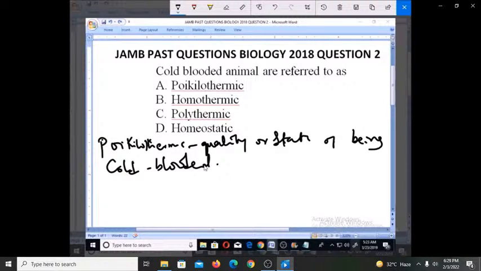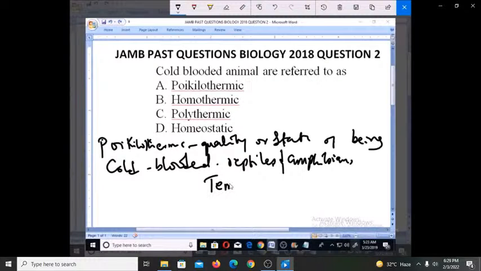So that is what poikilothermic is, and it is usually found in animals such as reptiles and amphibians. So you find out that the reptiles and the amphibians are poikilothermic animals, where their temperatures vary with the changes in temperature of the surrounding.